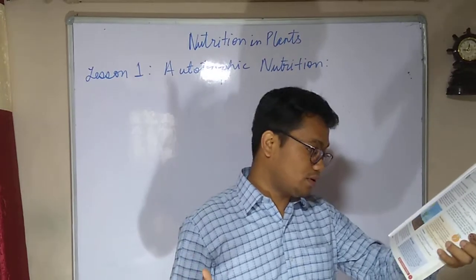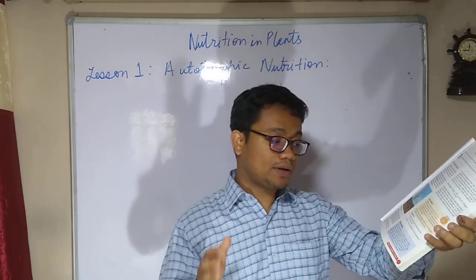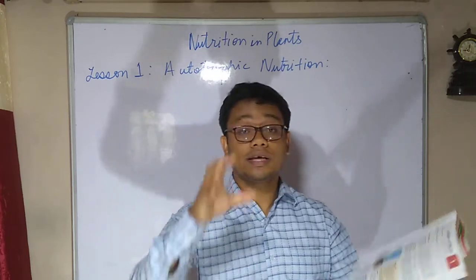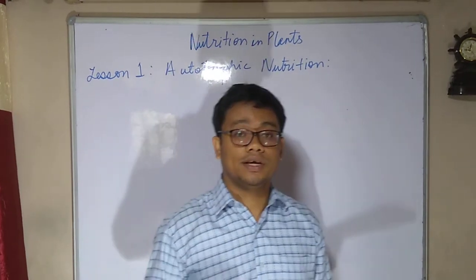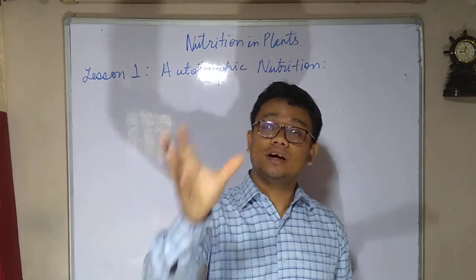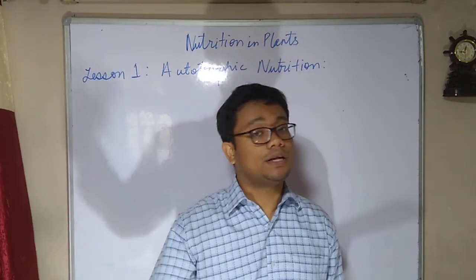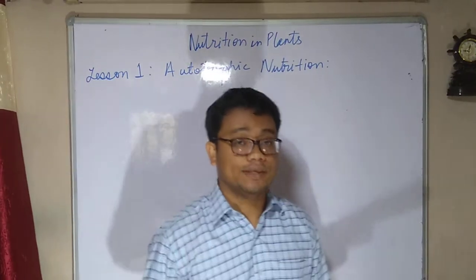Or prepare food. Photosynthesis is the chemical reaction in which the plants convert the light energy of the sun into the chemical energy of the food. That means what plants do is they convert the solar energy of the sun to the chemical energy of the food, which they utilize for themselves.